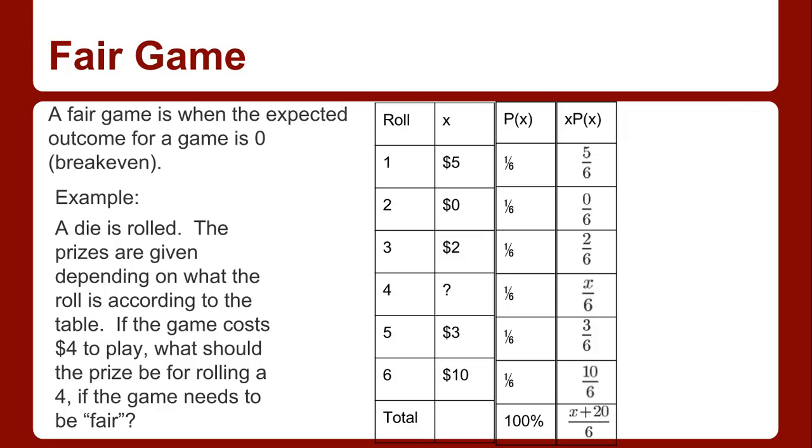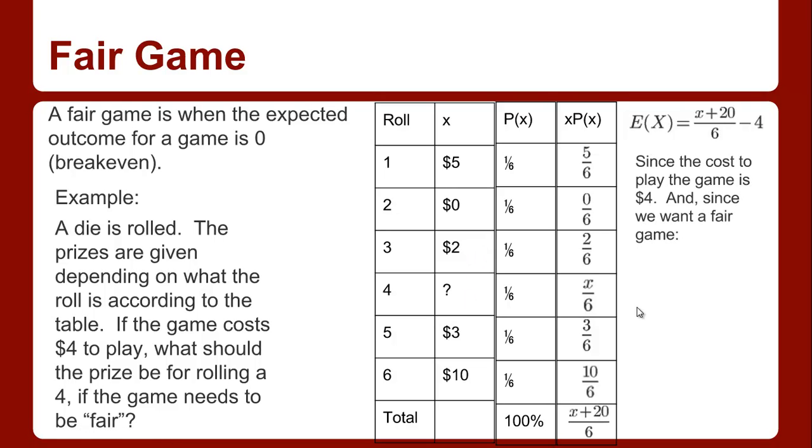So the expected value is X plus 20 over 6 minus the $4 that it costs to play the game. So you're already losing $4 for sure. And then your expected value is X plus 20 over 6. Now the expected value we usually say is the sum of X times P of X, but this minus 4 is just to compare it. You can put 4 as an outcome to each one of them, so really winning $5 is only winning $1, winning $0 is losing 4, winning 2 is losing 2, and so on.